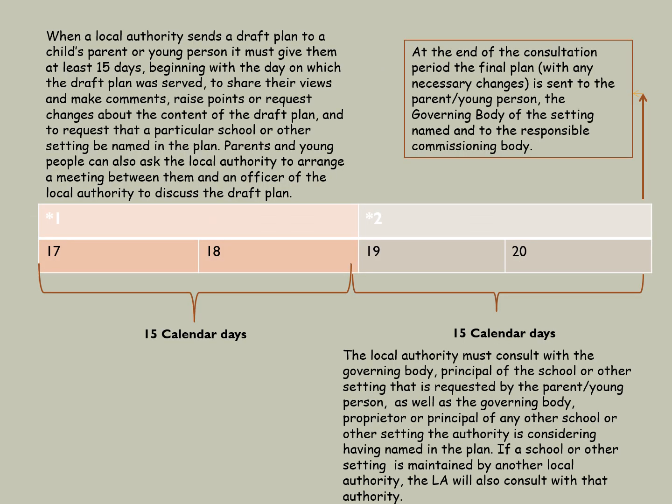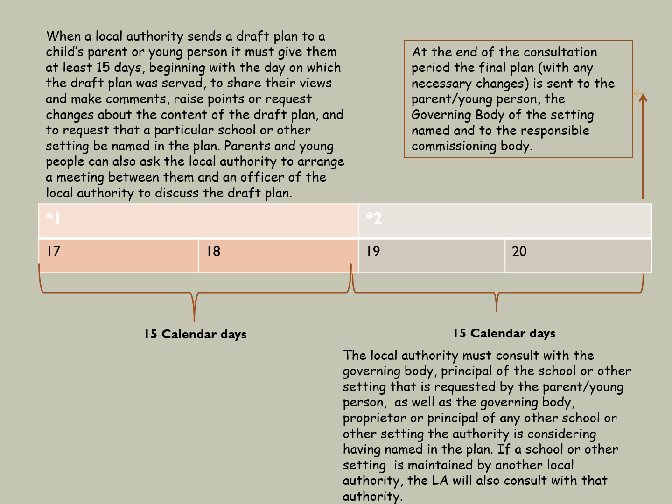Around about week 15 or 16, the local authority, if they decide to issue an EHC plan, will let you know that that's the case. First of all, they will send a draft EHC plan for you to be aware of. The local authority will send out a draft EHC plan round about week 17, and they must give you 15 calendar days beginning from the day on which the draft plan was served to share your views and make comments, raise any points or request changes about the content of the draft plan.